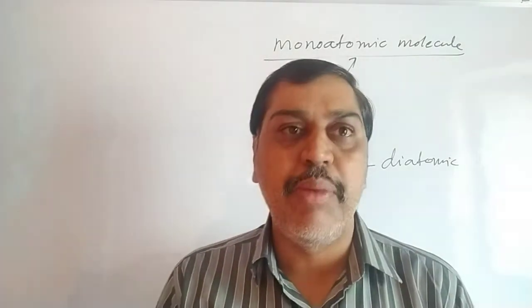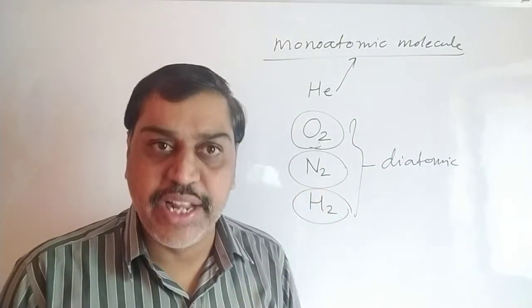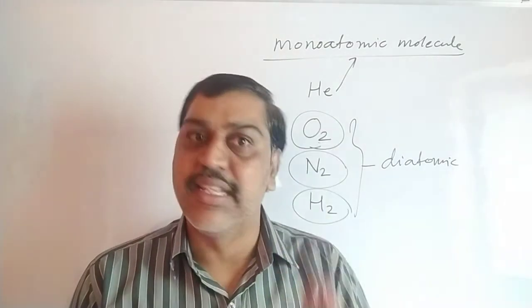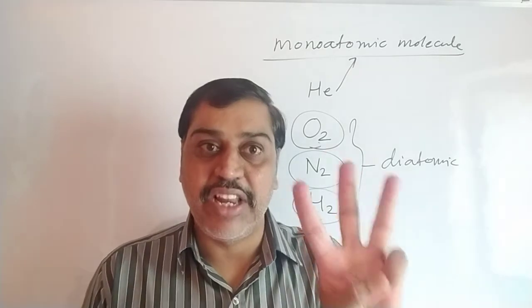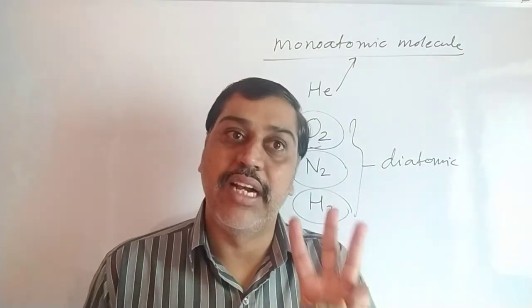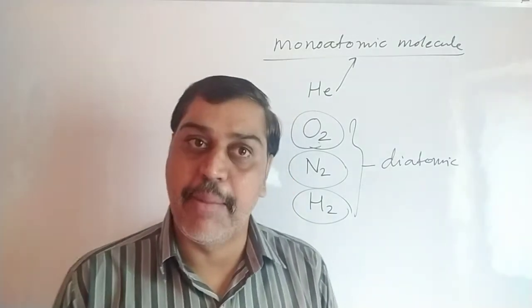In a monoatomic gas molecule, just like helium, there are three translational degrees of freedom. Three means it can travel along the x-axis, y-axis or z-axis in space. So the minimum coordinates required for its motion in space are 3, the translational degrees of freedom. So there are 3 translational degrees of freedom for a monoatomic molecule.